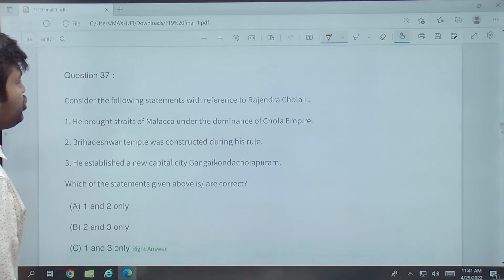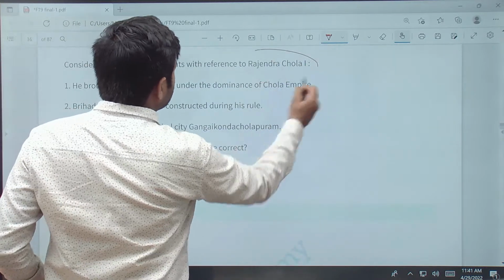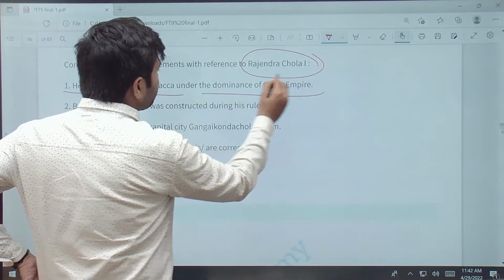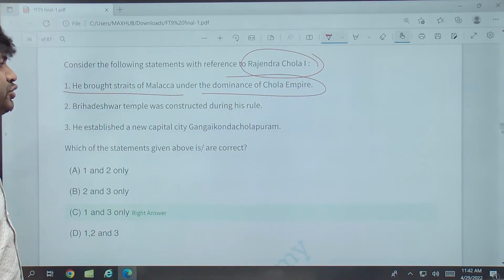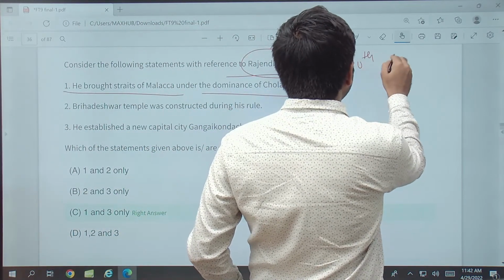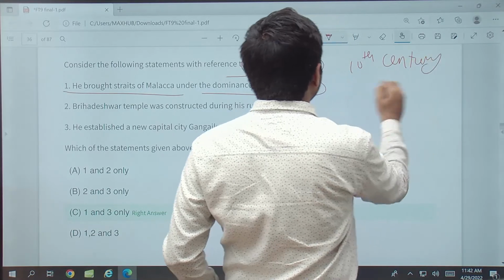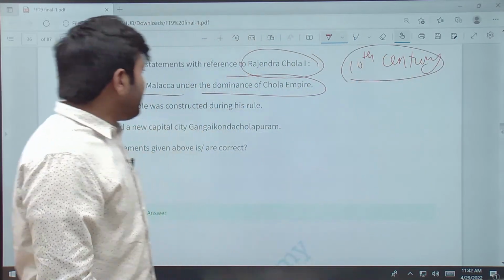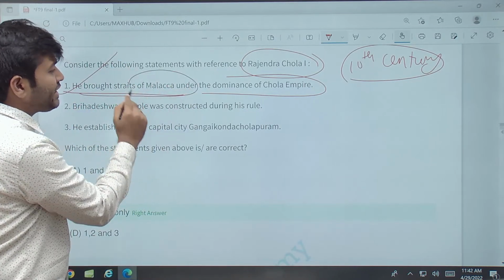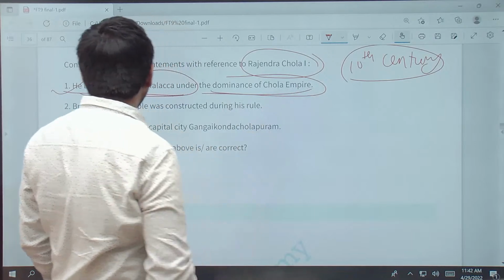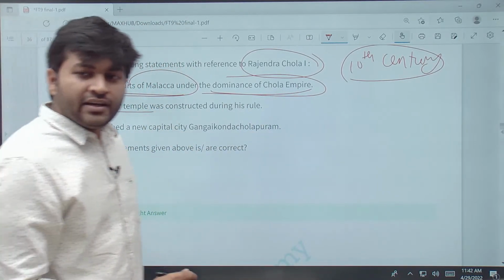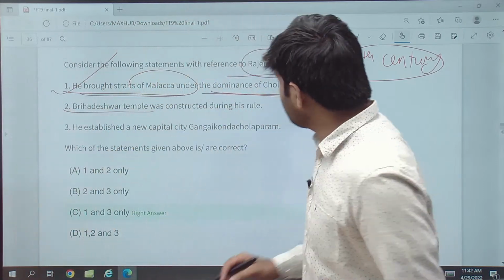Yes, Rajendra Chola. Question number 37, Rajendra Chola. He brought the Straits of Malacca under the dominance of the Chola Empire. Yes, Rajendra Chola, during the 10th century, he was very famous, the Chola ruler, and during his time he brought the Straits of Malacca under the dominance of the Chola. Brihadeshwara temple, Raja temple, his son.